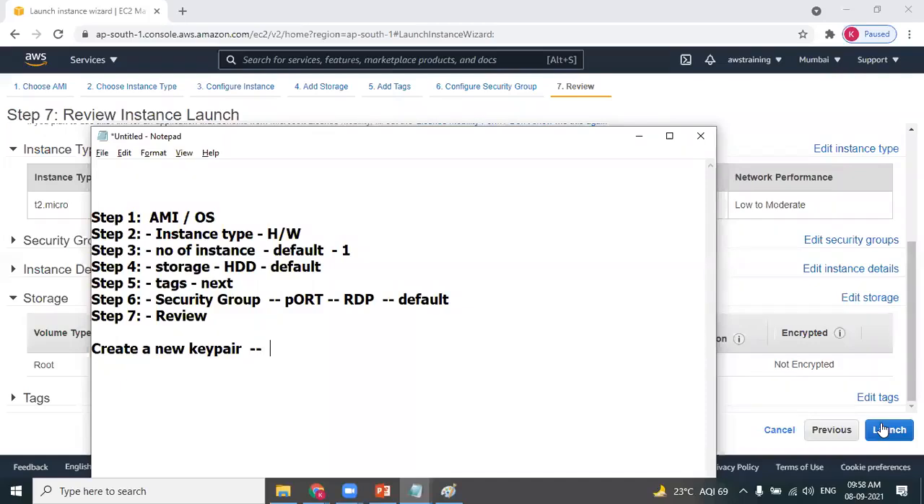A key pair is nothing but a file with extension .pem. You have to download the key pair. AWS provides you a PEM file, a key pair. So when you click on launch, it will ask you to create a new key pair. Okay, so let's experience it.